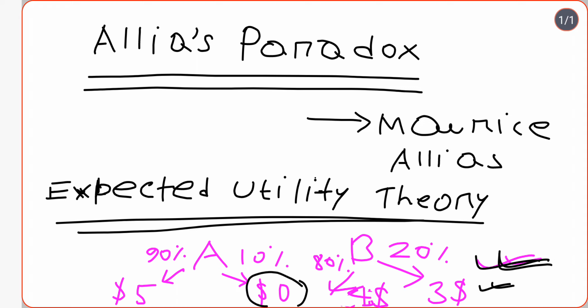So expected utility theory tells us that individuals choose the option that has the higher expected utility, even if it is a risky option, after comparing their expected utilities.